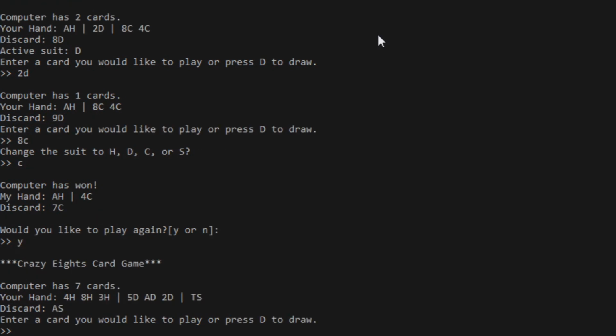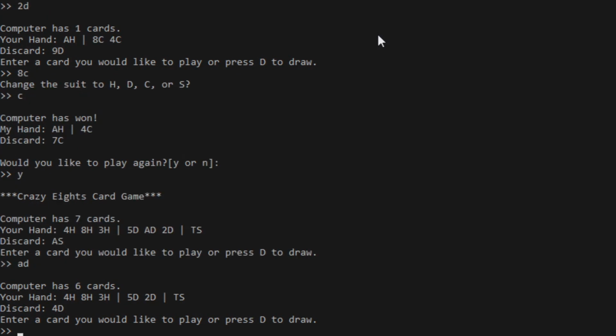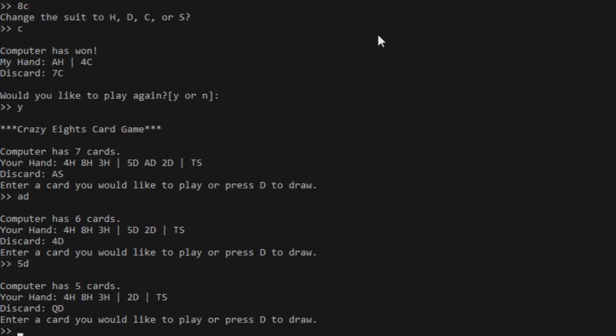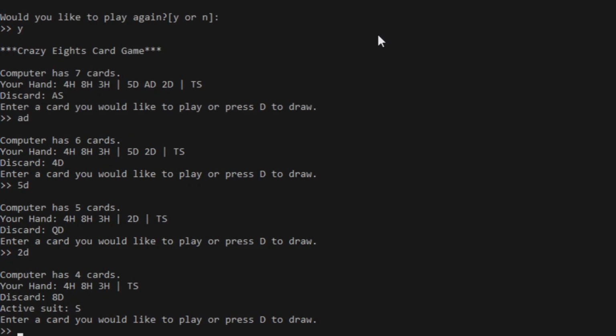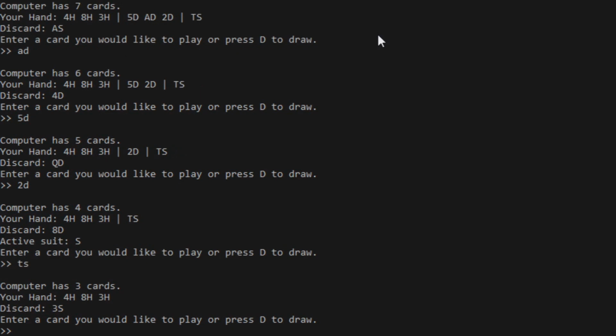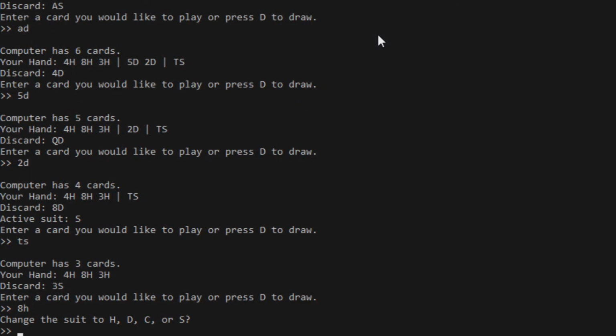So I'm just going to play again. This card's now Ace of Spades. I think I'm going to play Ace of Diamonds. Okay. Here I'm going to respond with 5 of Diamonds, then 2 of Diamonds. Computer plays 8 of Diamonds, changes the suit to S. I'll play 10 of Spades. Now I will play my 8 of Hearts, so I can change the suit. I'll change it to Hearts, so that'll give me an advantage.